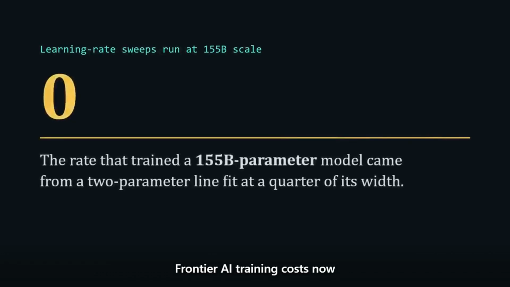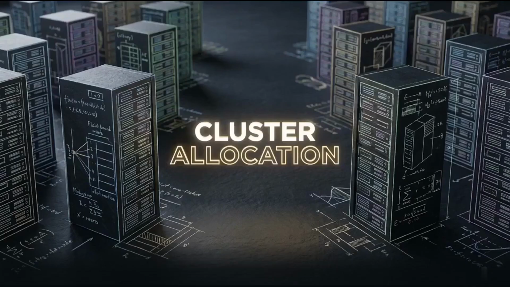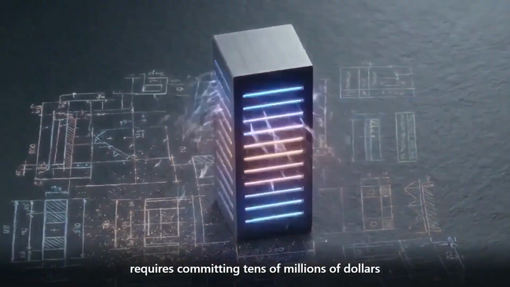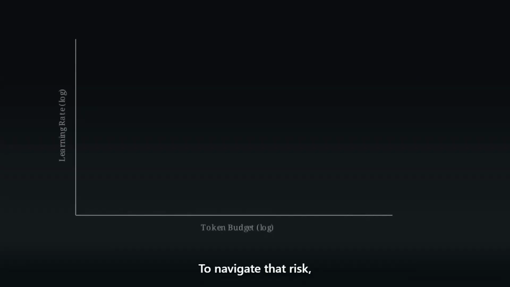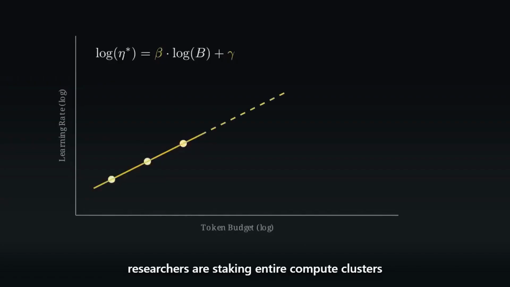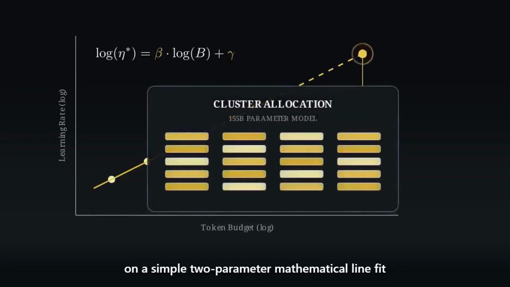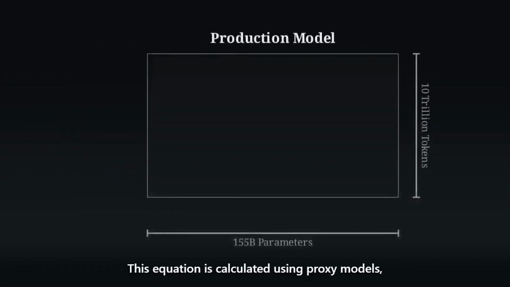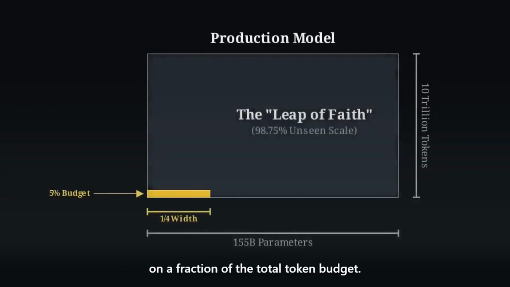Frontier AI training costs now center on the final commitment rather than the hyperparameter search. Powering up a full-scale pre-training run requires committing tens of millions of dollars and months of cluster time to a single configuration. To navigate that risk, researchers are staking entire compute clusters on a simple two-parameter mathematical line fit to determine their learning rate. This equation is calculated using proxy models running at merely a quarter of the target model's width on a fraction of the total token budget.